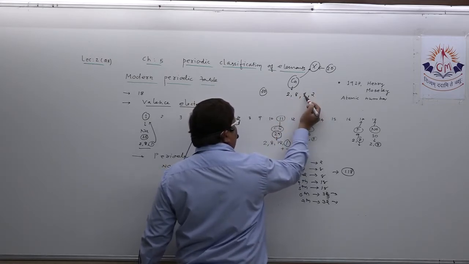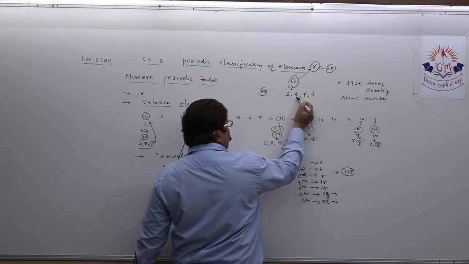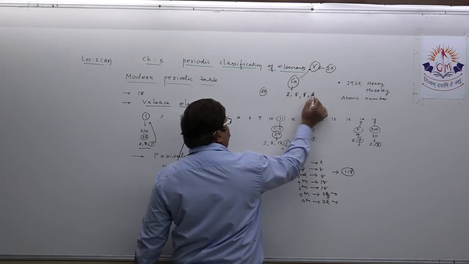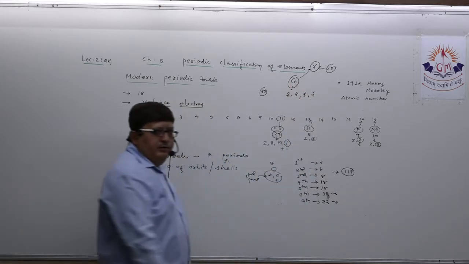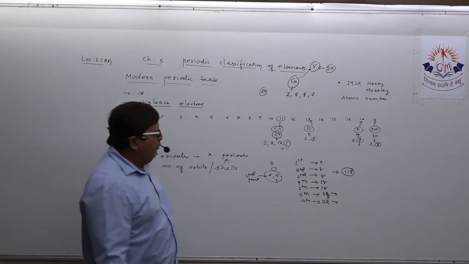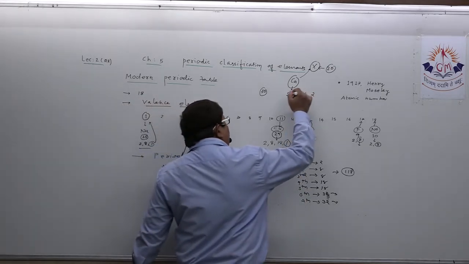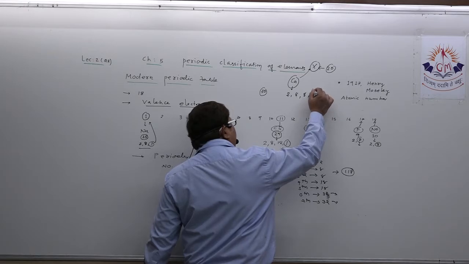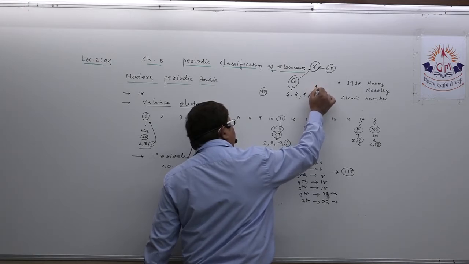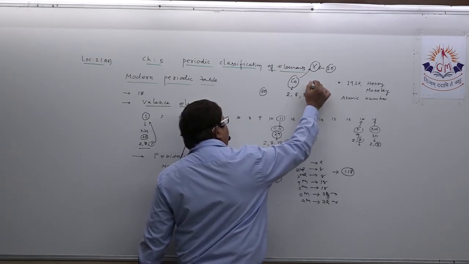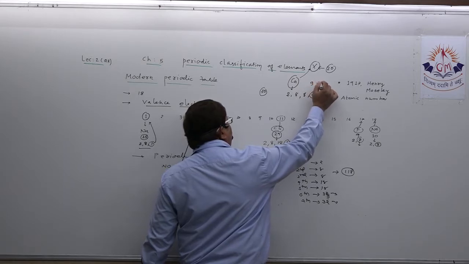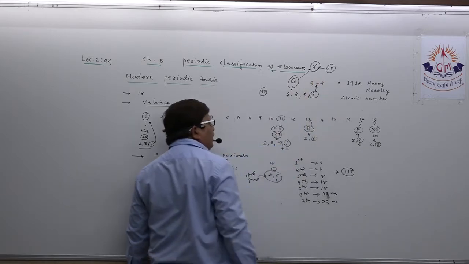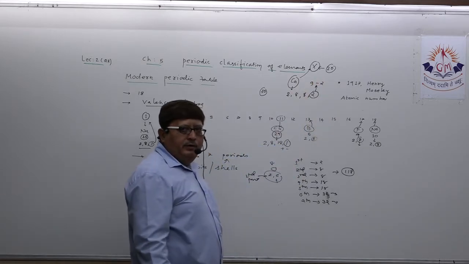Is it clear in your mind? 8 plus 8, 16. 16 plus 2, 18 plus 2, 20. Is it clear? Now, how many valence electrons are there? 2. That means it belongs to group number 2. Is it clear in your mind?